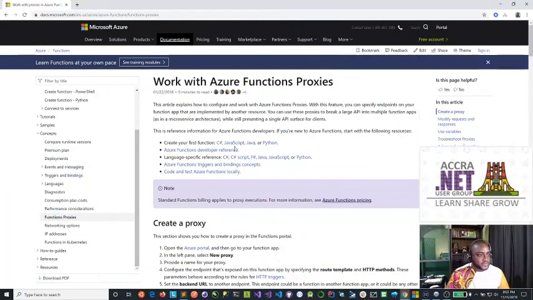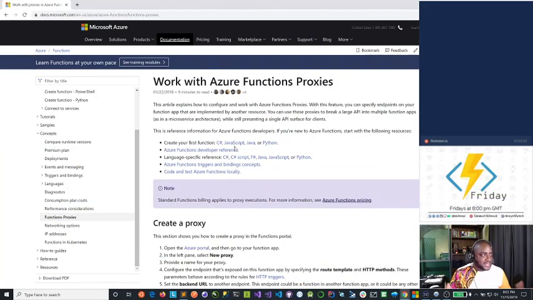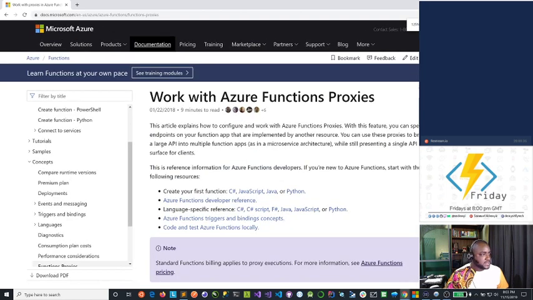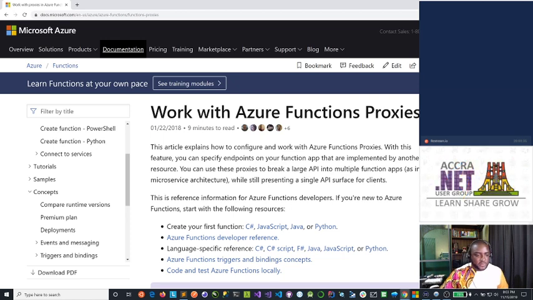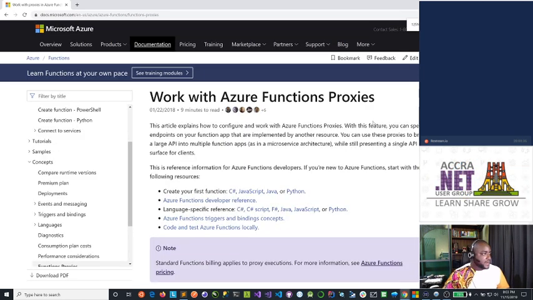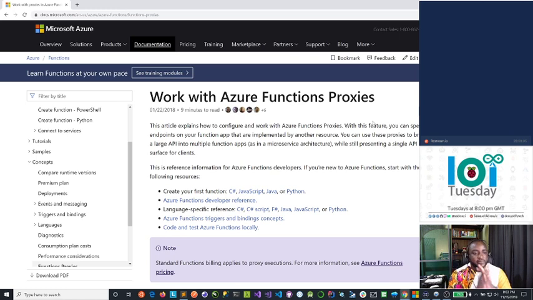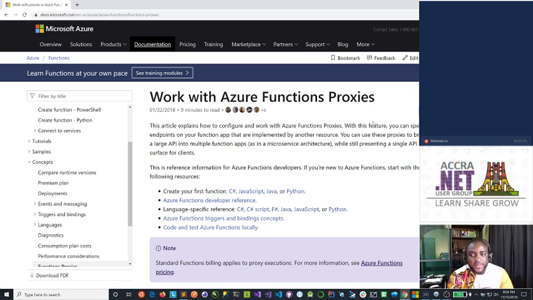Try as much as possible to visit the site and get a lot of insight into it. Let me zoom this out a bit so you can see that. This is from the official Microsoft functions documentation, which you should spend time with. Basically, Functions Proxies is a feature that allows you to specify endpoints for your function app, and allows them to be implemented by another resource.